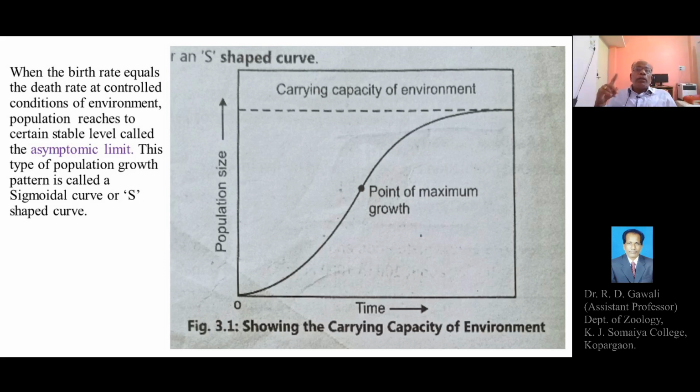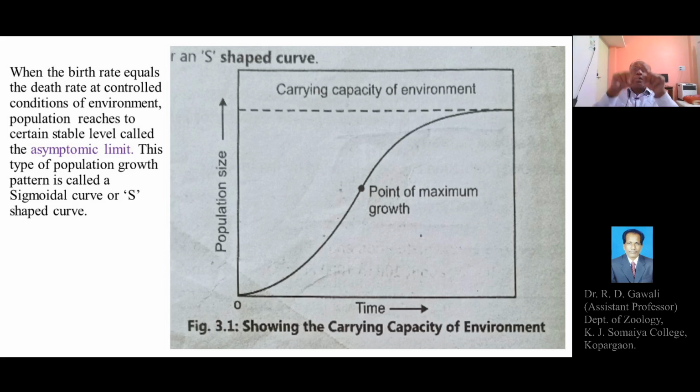So when the birth rate equals the death rate at controlled conditions of the environment, the population reaches a certain stable level. Controlled conditions mean the particular environment has a definite potential of providing different parameters, such as nutrients, oxygen, water, soil, in a definite amount only.